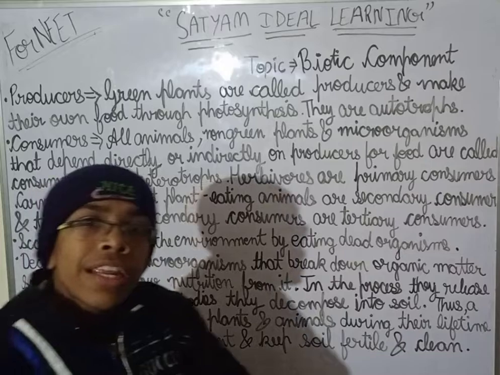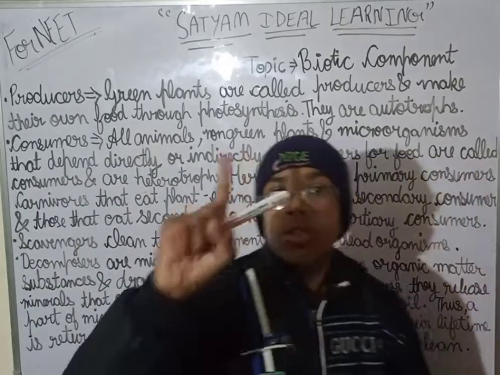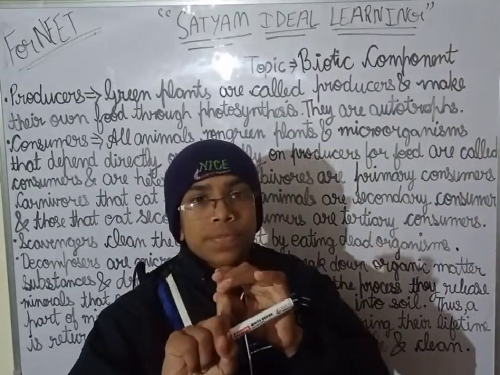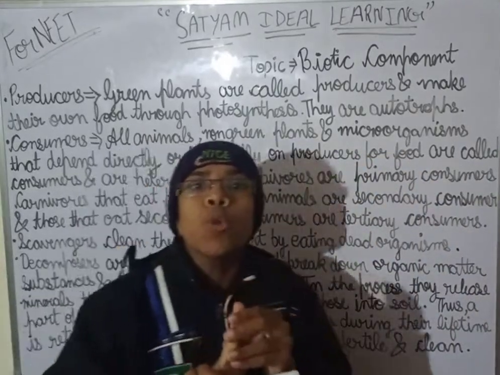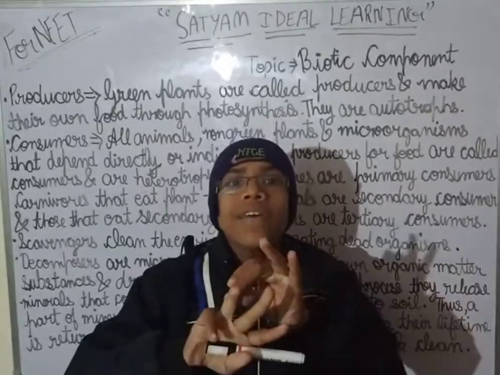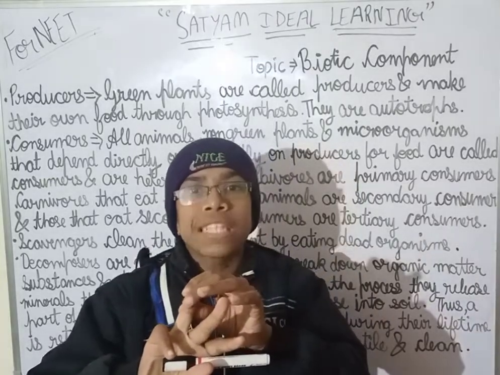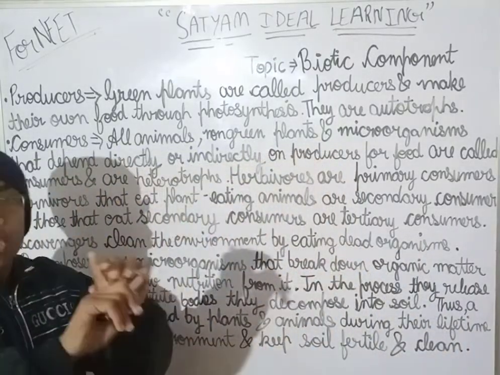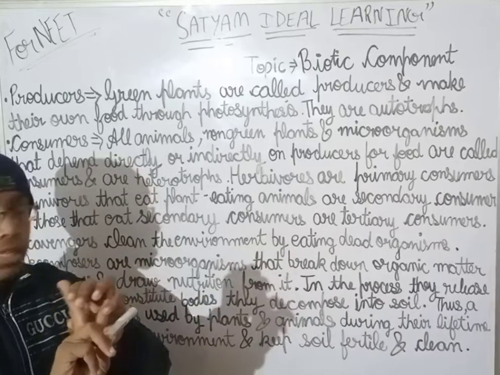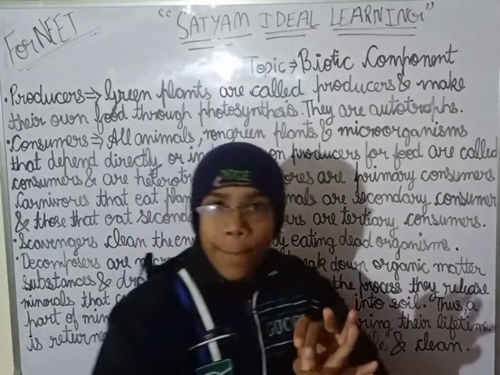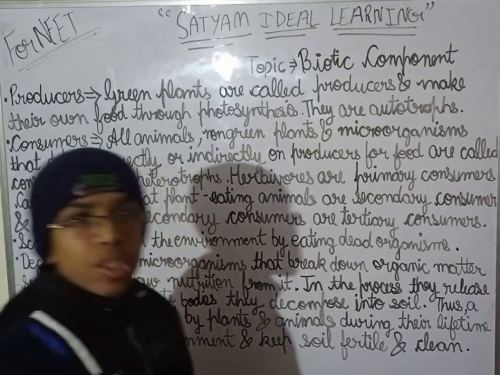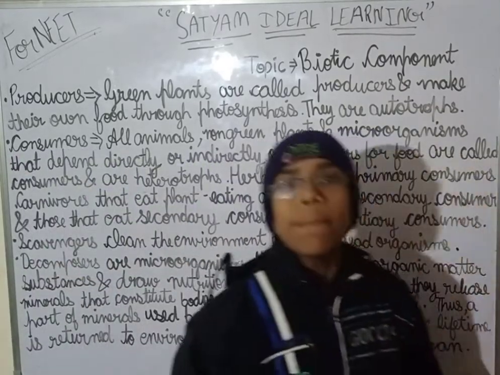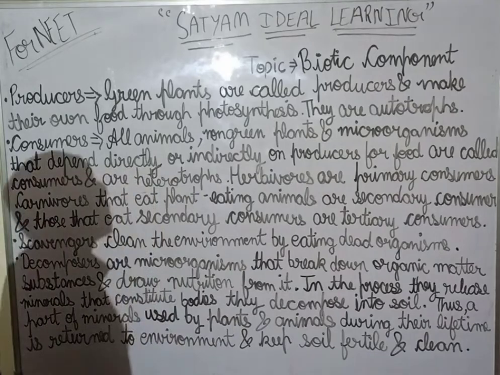Now, what are those three groups? The first one is producers, the second one is consumers, and the third one is decomposers. Okay, so producers, consumers, and decomposers are the three groups. Now let's start with the producers first.